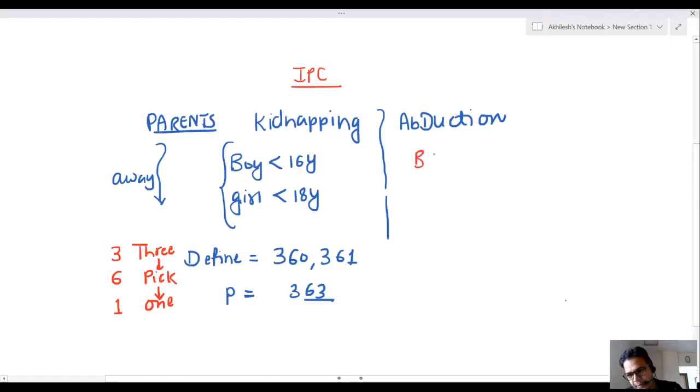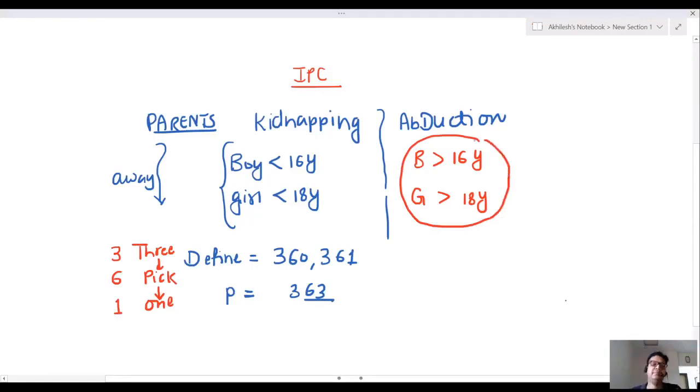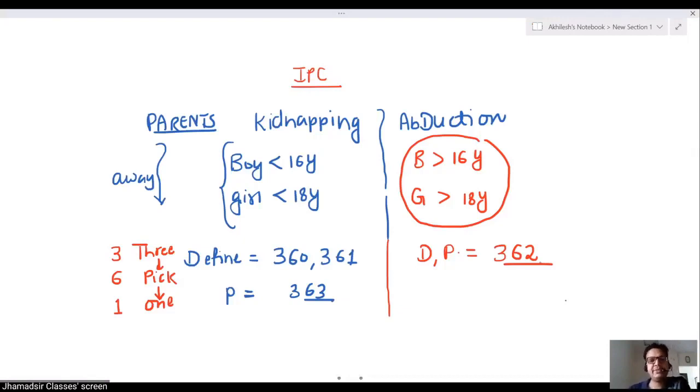But sir, if the boy is above 16 years of age and a girl is above 18 years of age, if you confine them in any place like this, this is known as abduction. Abduction definition and punishment all come under 362 IPC. Anyways, this is a very simple trick.